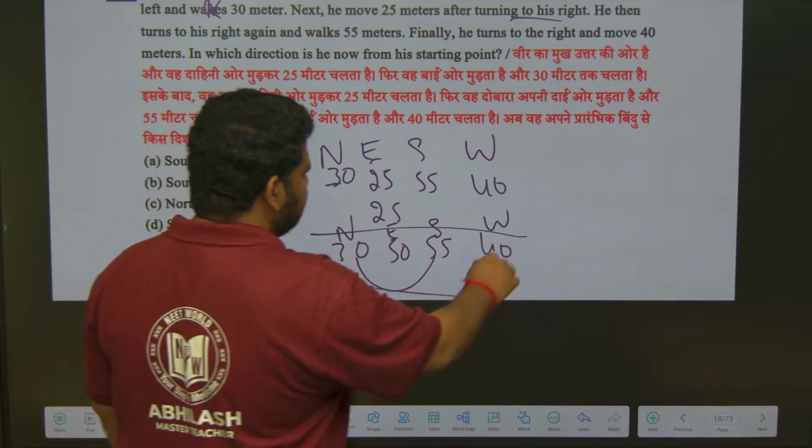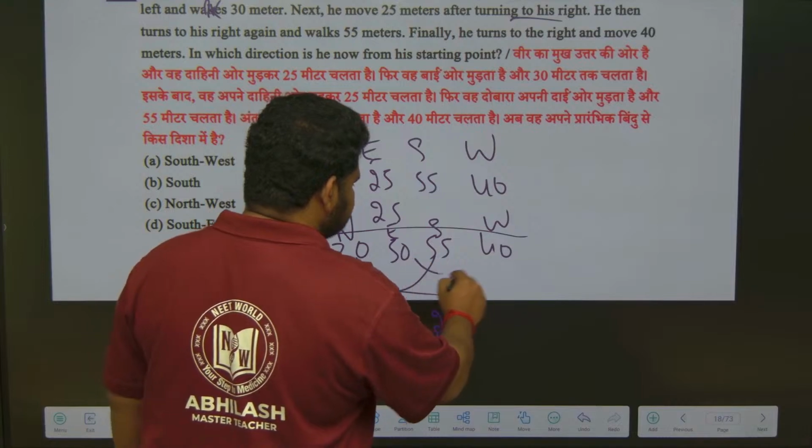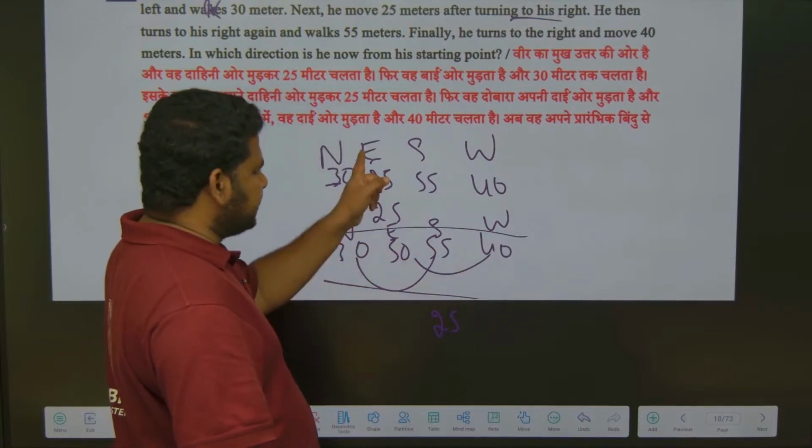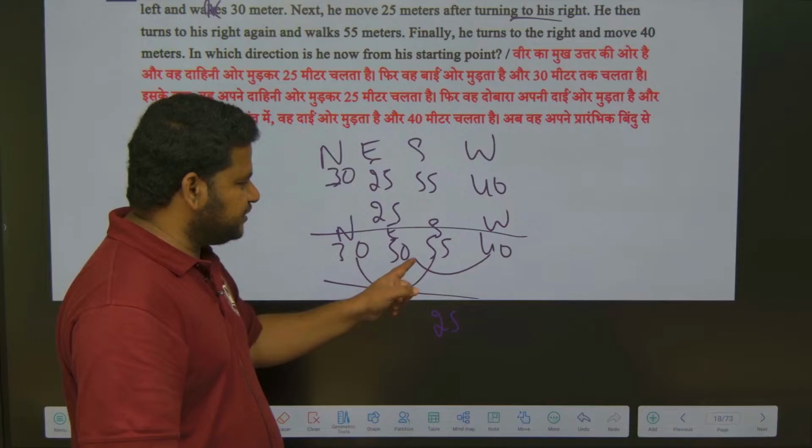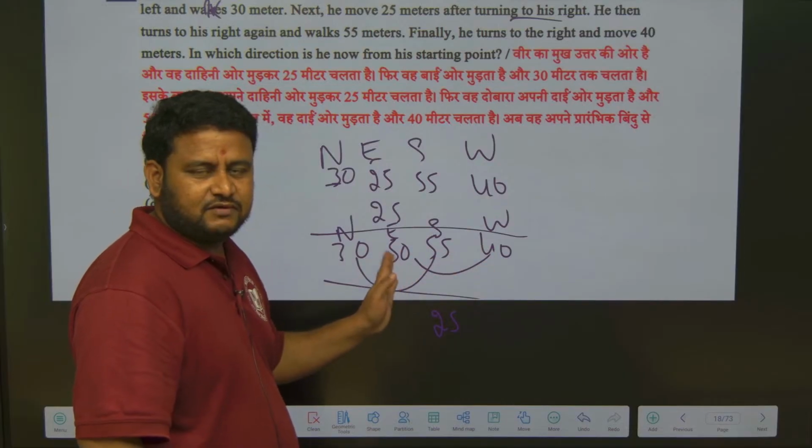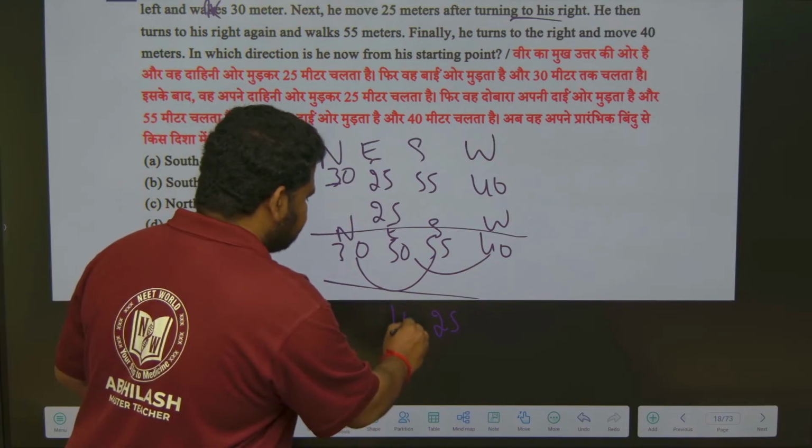Now east and west, what is the difference? The difference is 10. But where should I write the 10, under east or west? East has 50 and west has 40, so I should write that value 10 under east itself. So this will become 10.